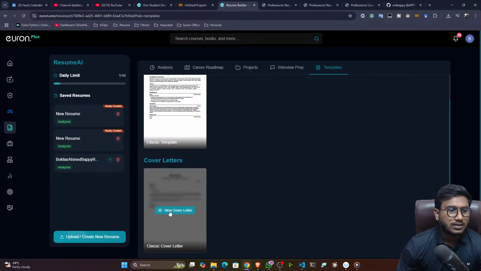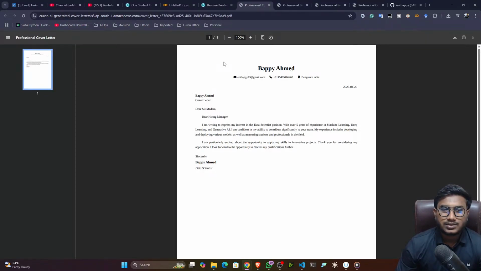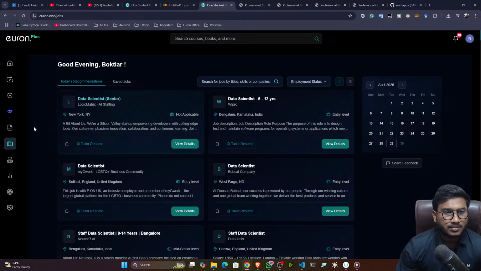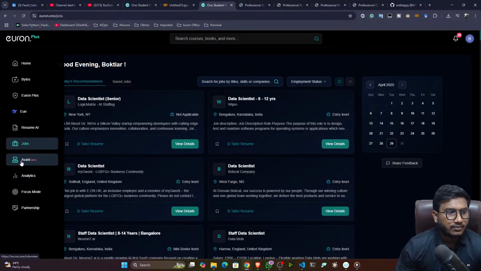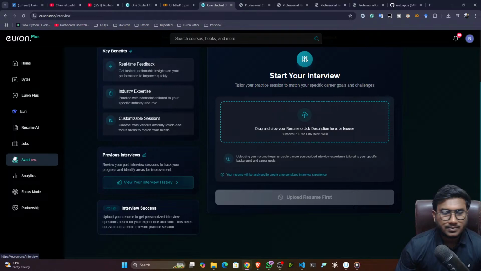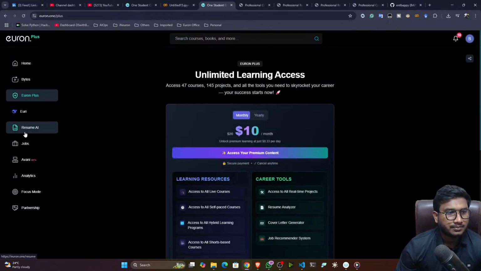And here you can see the cover letter. So it's done. If you need some modification, you can do the modification. Then you can start submitting this resume, in the job section. Here you can submit and apply for jobs directly. And if you want to prepare for the interview, you can use Avani for that. That means everything in just one place. With a single subscription you can use everything, and for this you have to take Euron Plus.